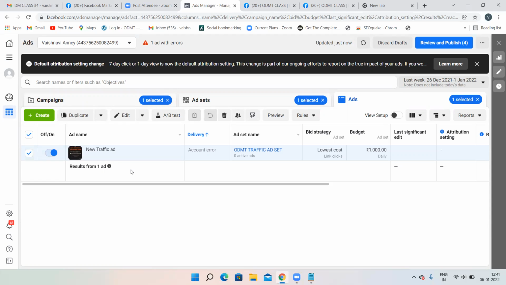What is their name? What is their email address? Or what is their phone number? Like this, you cannot take the details over here. That means you'll be creating a contact form.